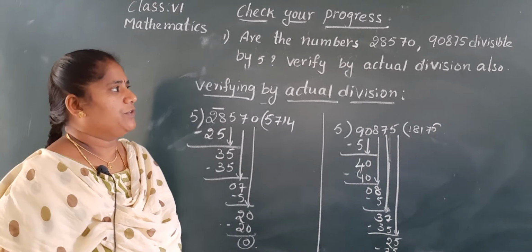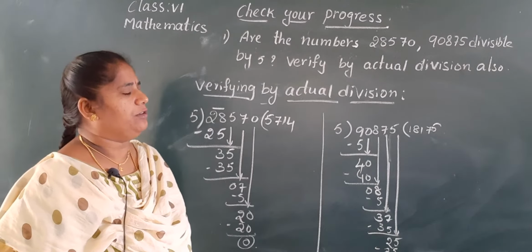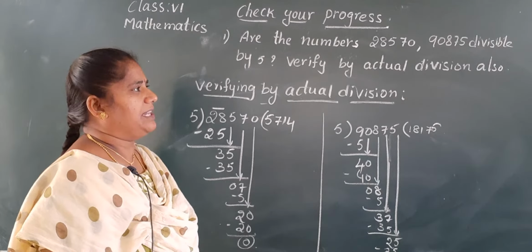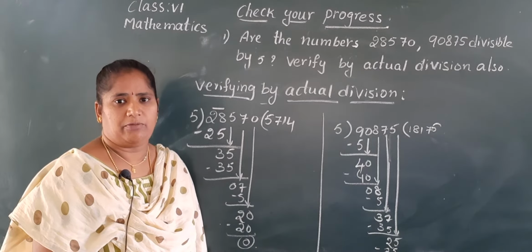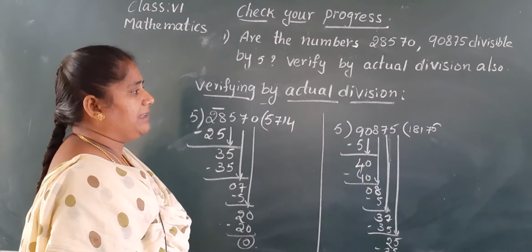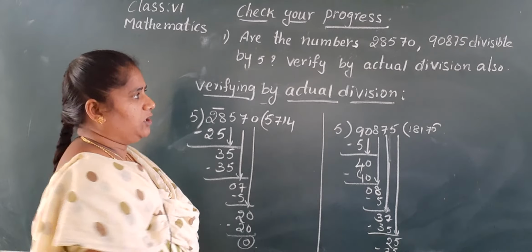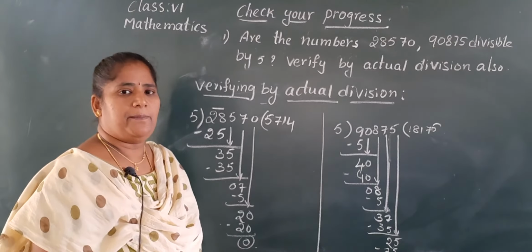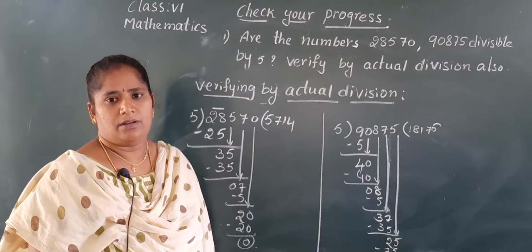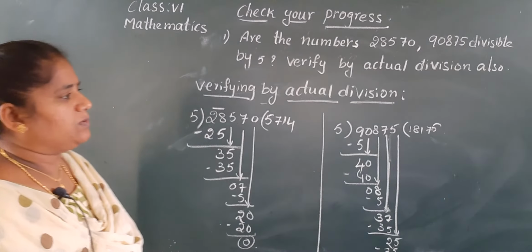Okay? So first we follow the divisibility rule by 5 and we have to say whether the given numbers are divisible by 5 or not after verifying that by actual division. Why? Because they are asking the question verify by actual division also. Okay? Let's note down in your classwork neatly.